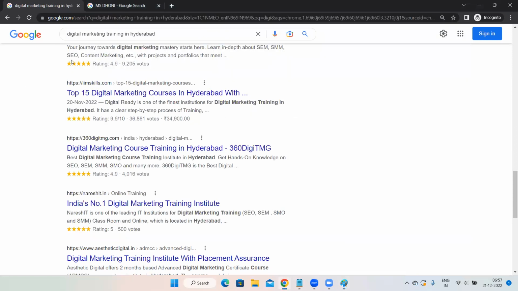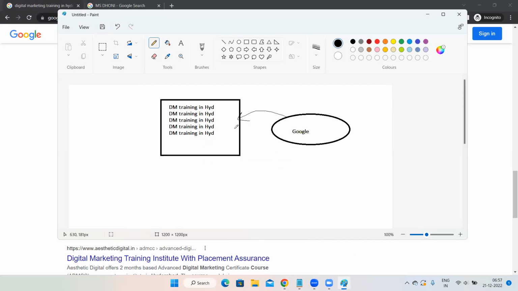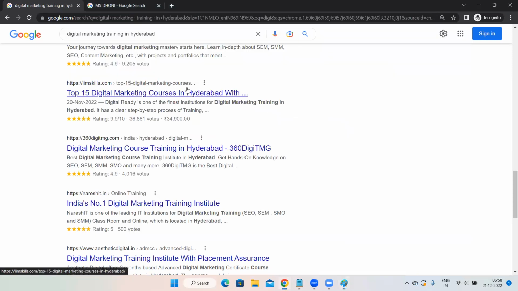Then when someone is searching with the same keyword, whichever you have entered in the website, Google would think, okay, the user is searching for the same keyword, and in this website they have entered the keyword these many times. It would think this is the perfect website to be ranked on top of SERP, and this website would come to the top position. And all the people who have added organic content, who have done hard work, all those websites would appear at the bottom. That is the meaning of keyword stuffing.